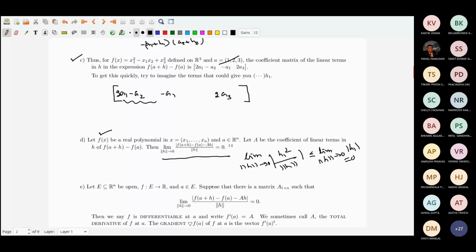Then we say that f is differentiable at A, and we call this row matrix A the derivative. Okay, f dash A is equal to A.